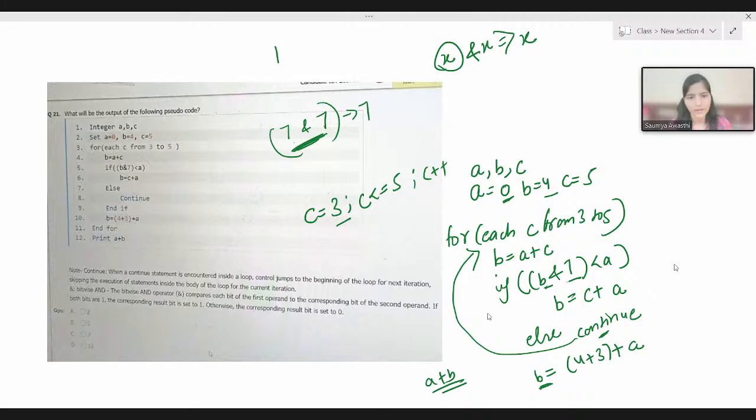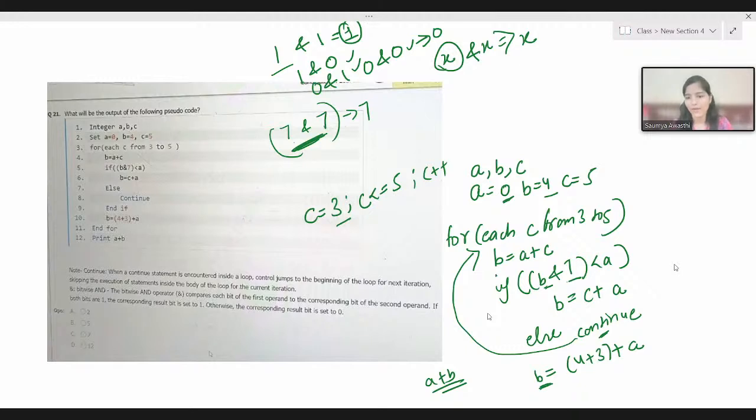Bitwise binary operator means that it takes two operands. Bits means 0 and 1. So if you have 1 bitwise and with 1, then only the output would be 1. For other cases, like 1 bitwise and with 0, 0 bitwise and with 1, 0 bitwise and with 0, for all these three cases the output will be 0 only. So for now, this is a quick idea that I've given to you, right?